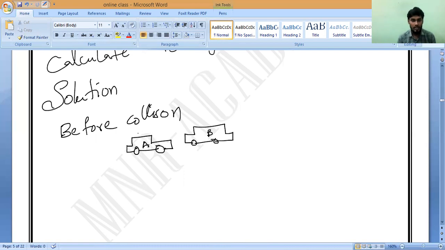Now please tell me, what is the mass of car A? M1 is equal to how much? 1500 kilogram before collision. What is U1 before collision? 25 meter per second. Next, read the question.